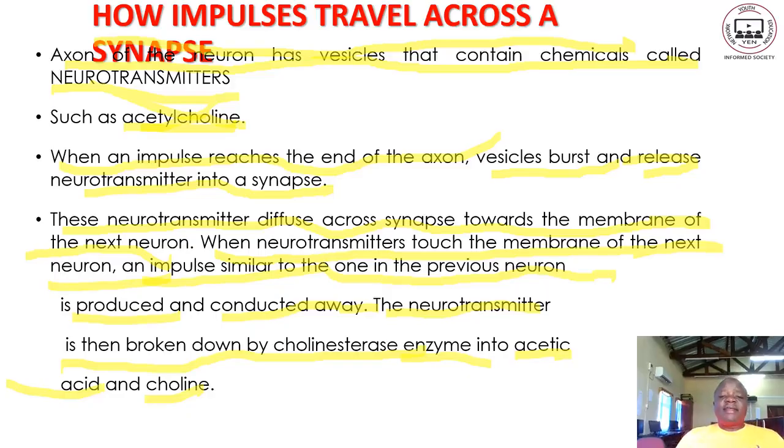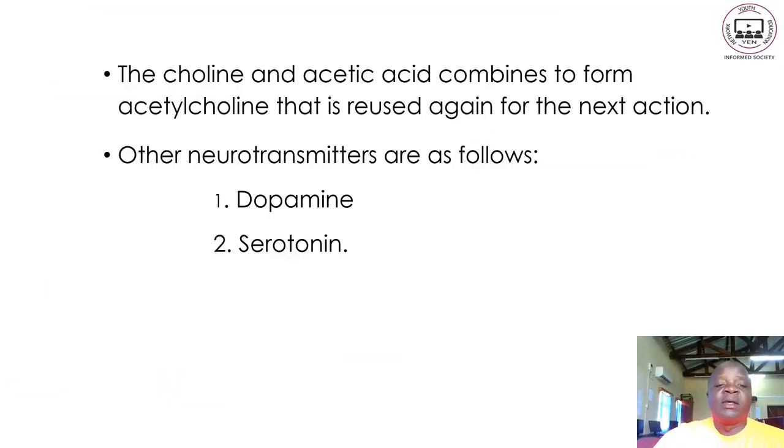So acetylcholine is broken down by the cholinesterase enzyme, which catalyzes the reaction to break down acetylcholine into acetic acid and choline, so that they can be reused for the next transmission of the impulse. Let us go to the next page. The choline and the acetic acid combine again to form acetylcholine, which is used again for the next action.